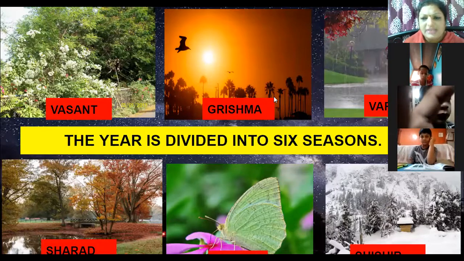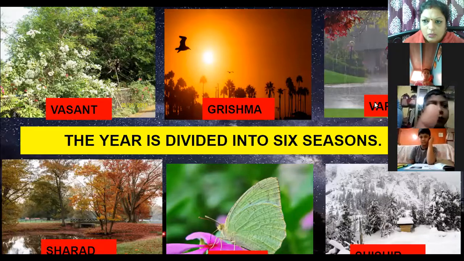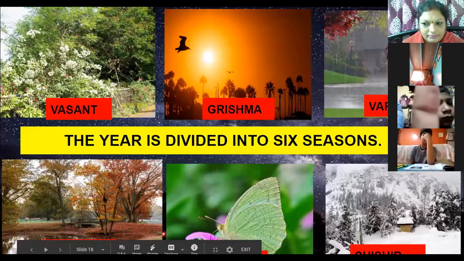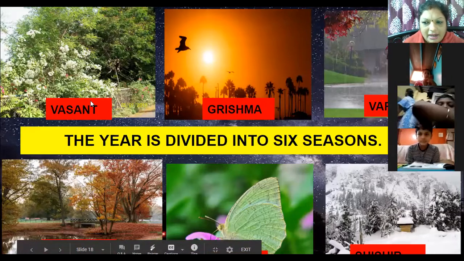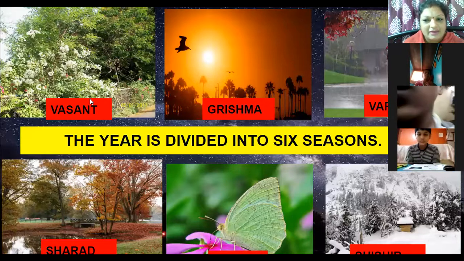Grishma means your summer season, we can say April and May. Varsha, June and July. Sharad, August and September. October and November, Hemant. December and January, Shishir. February and March, Vasant. You will have a poem also in Hindi. Vasanta Aya, Naye Naye Phoolon ko Laya. Okay. So this is the Vasant season.